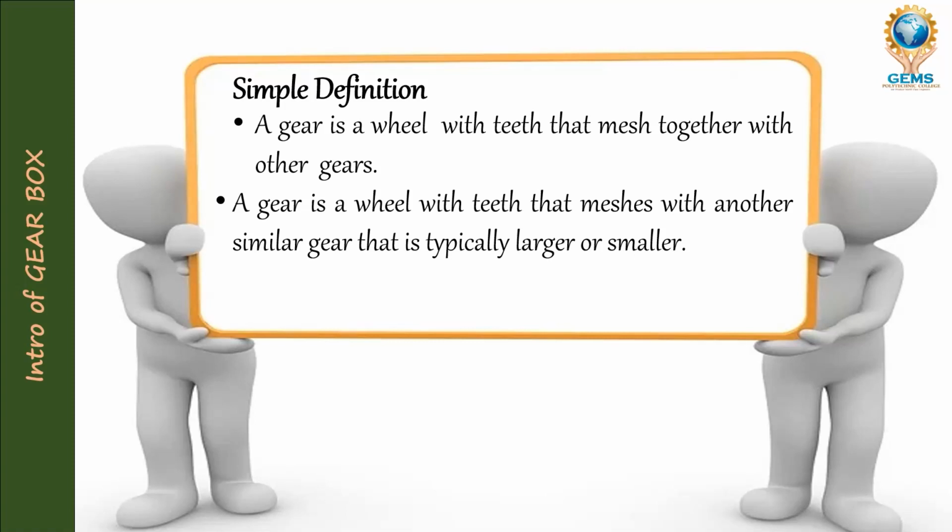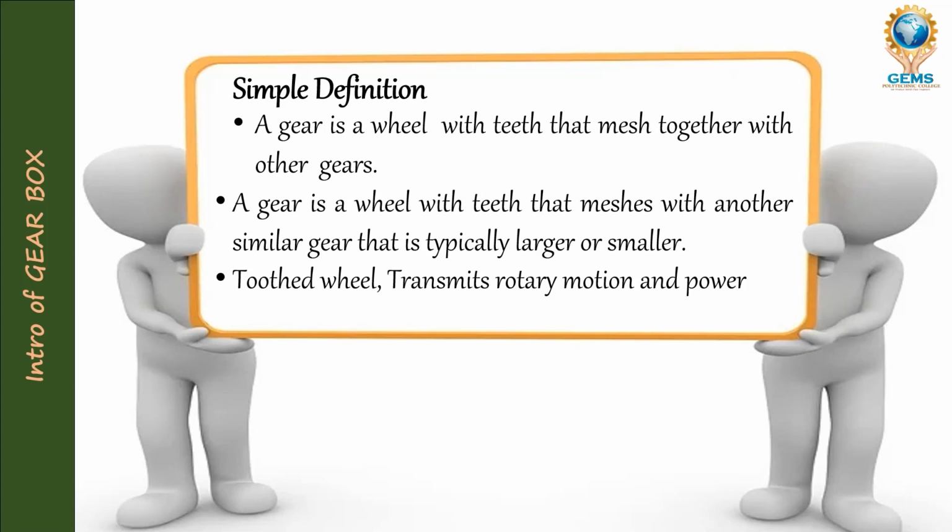Same meaning, but in different words. And the third one, a tooth wheel transmits rotary motion and power. Previously I gave two, and these three, total five. Anything you write is correct.